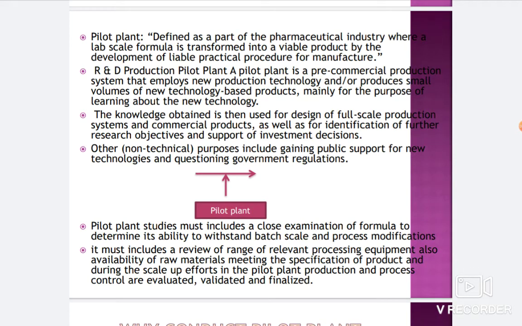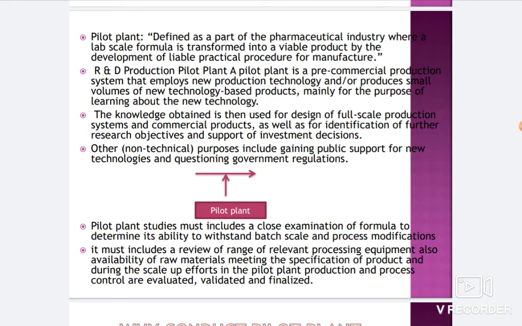Availability of raw material meeting the specification of the product is also required, and during the scale up efforts in the pilot plant, production and process control are evaluated, validated and finalized. Obviously, the specification of raw materials, the procedure, and the technical aspects should all be evaluated before going into the industry, and after validation it is finalized which type of raw material will be used for the formulation of any pharmaceutical product, and which type of equipment will be required for making a particular product.